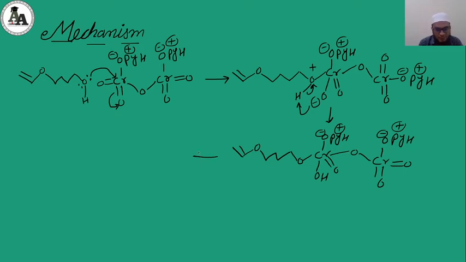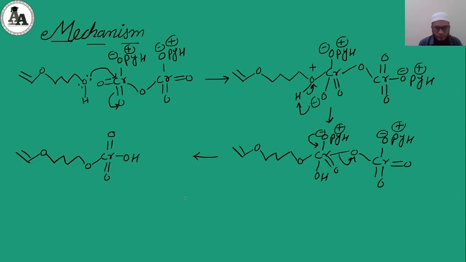Now in the next step, we will make chromate ester by shifting this negative charge onto the chromium-oxygen, and this chromium-oxygen bond electron will shift onto oxygen. This moiety will get removed, and the structure we get here is like this: O, then chromium, this double bond O, and then OH.